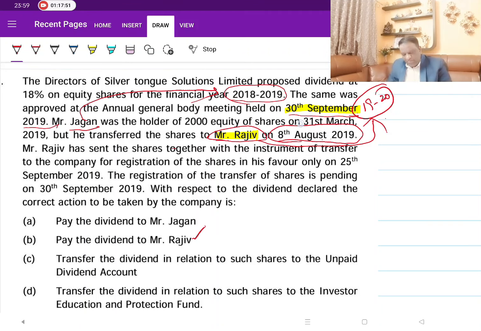You will say yes, make the payment to Rajiv, but he has given continuation. So we will have to look back. So let's cancel this answer. Let's see the remaining piece of it. If we still believe it has to be paid to Rajiv, we will take it. Now, what is he saying further?